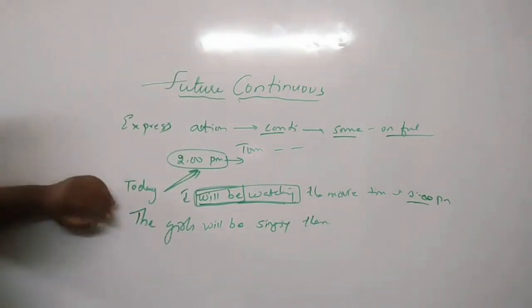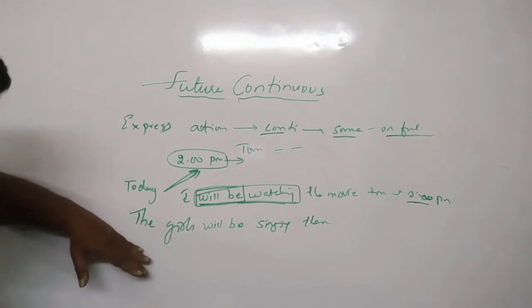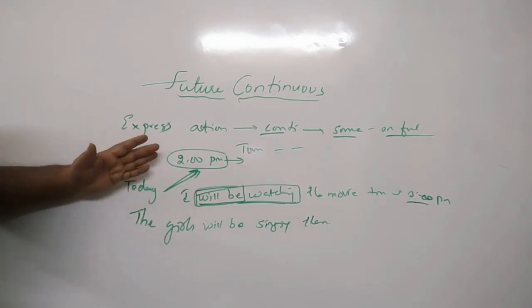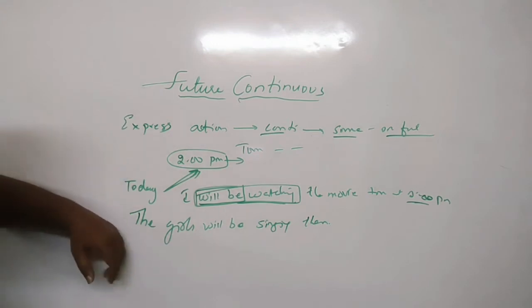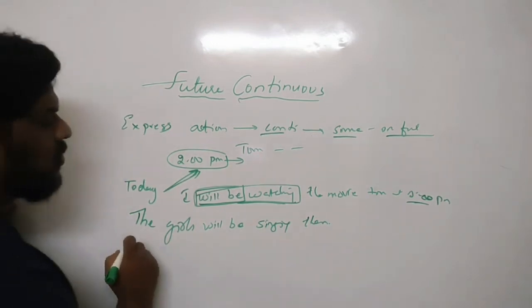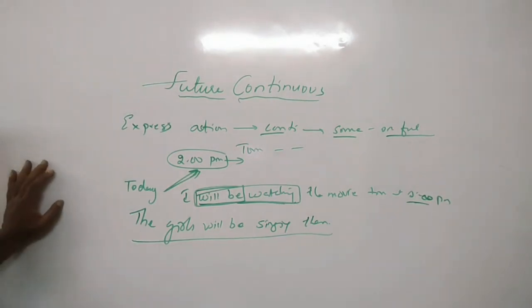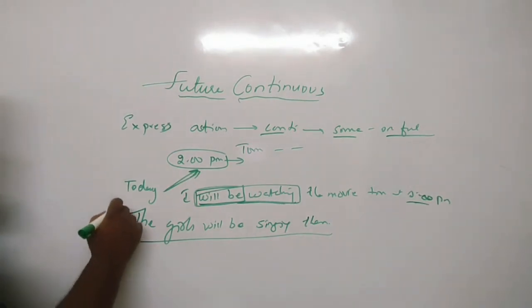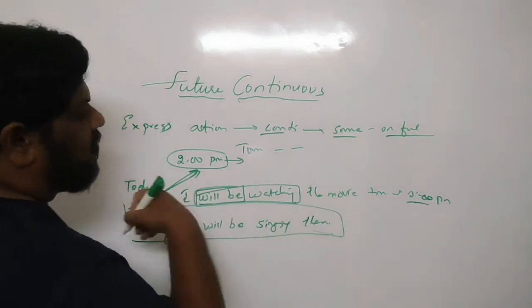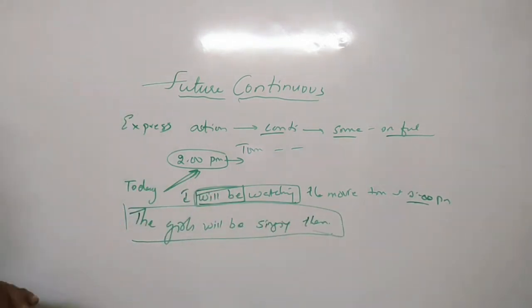So somebody asked when the girls will be singing, and somebody is answering that the girls will be singing when boys complete their singing. So that is an action which is going to happen in the near future, that will continue in the near future. So that is how we can use the future continuous tense. Okay children, so now we will go to the subjects.